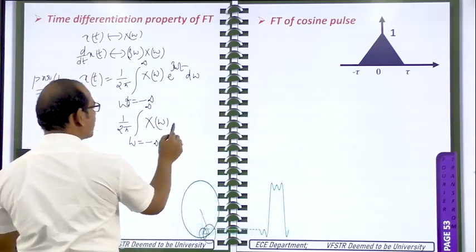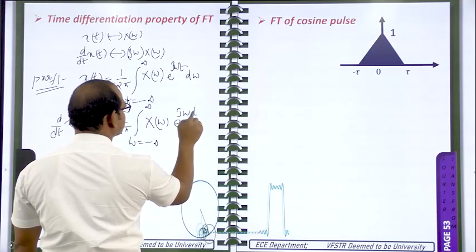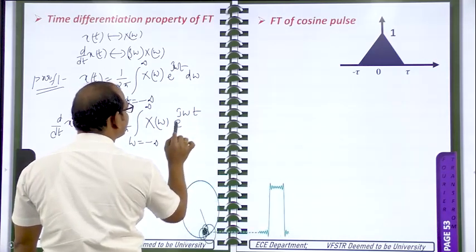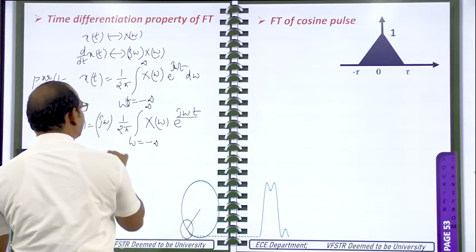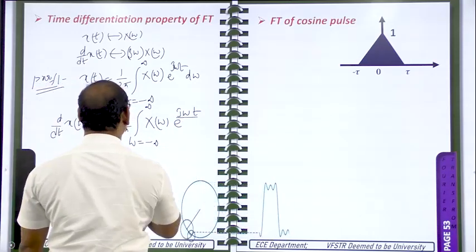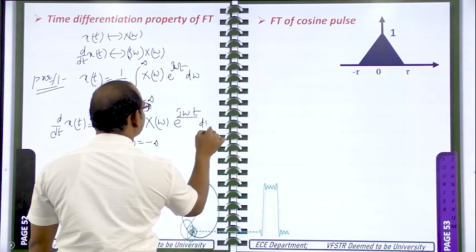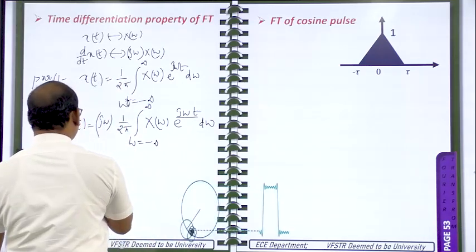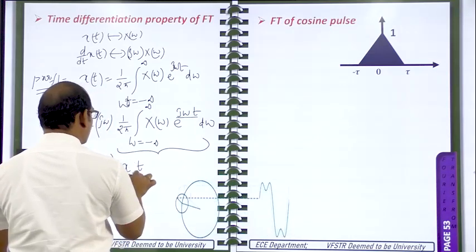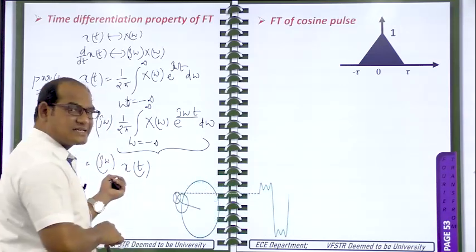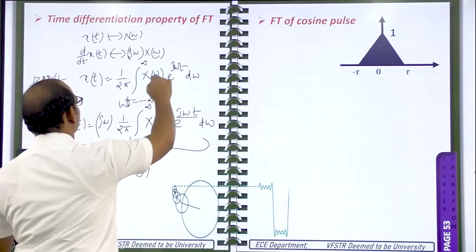So the differentiation of e power j omega t with respect to t is e power j omega t, and the extra factor is j omega, which we have to put here. So j omega into this entire thing is looking like x of t only. So because of the d by dt, what is the extra thing we are getting? j omega. That's what we have written here.